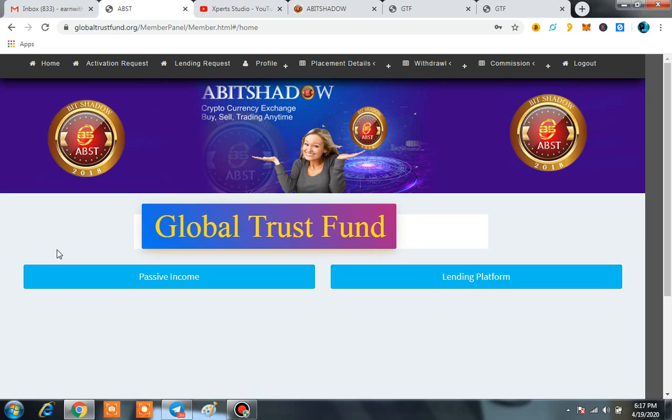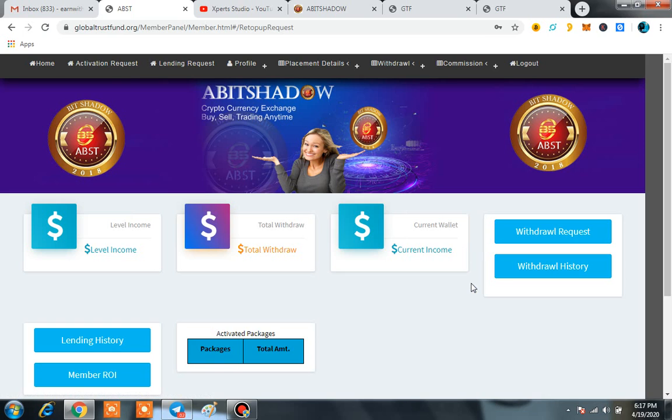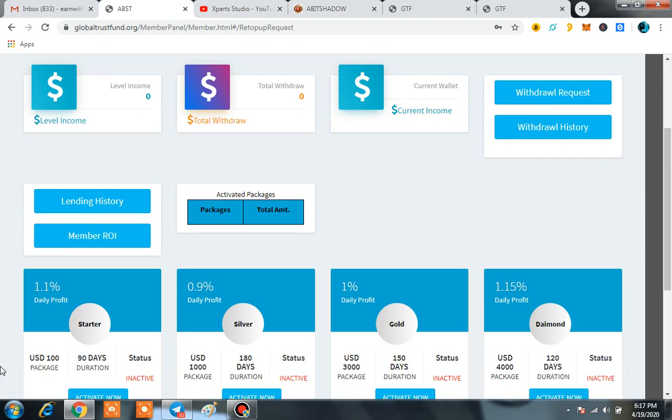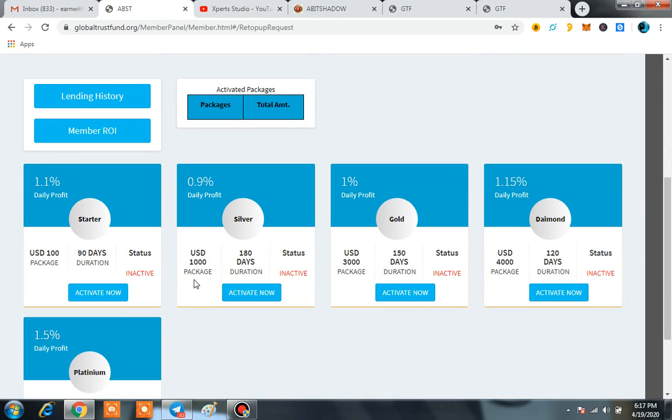Here I will show you something very important, that is the lending platform. How you can deposit the funds over here, how you can purchase the main part of this. First of all, you are going to click on the lending platform, and here at this time you can see the main packages of them. USD $100 here. If you are going to buy this one, you have to pay them USD $100, and the duration is 90 days. So it is entirely easy for you. How you can purchase it, I will tell you that.